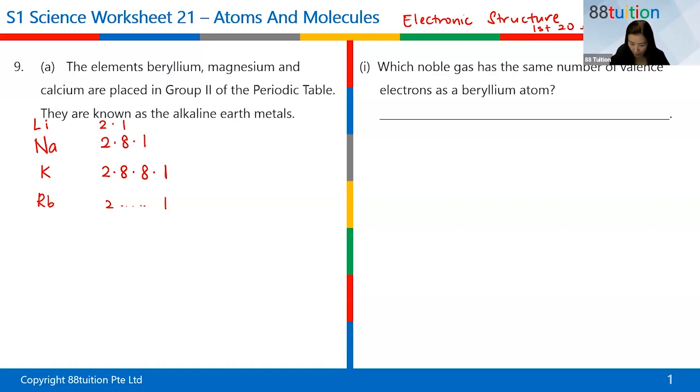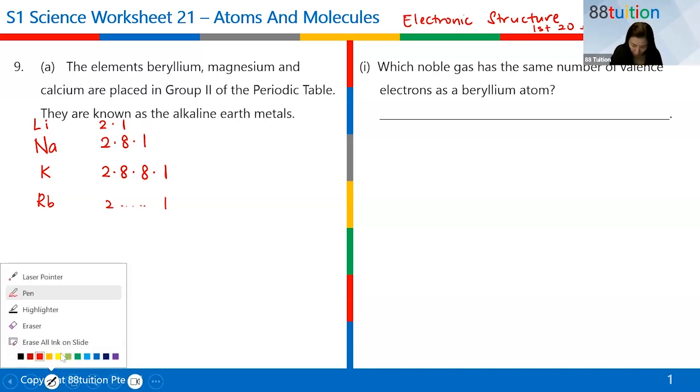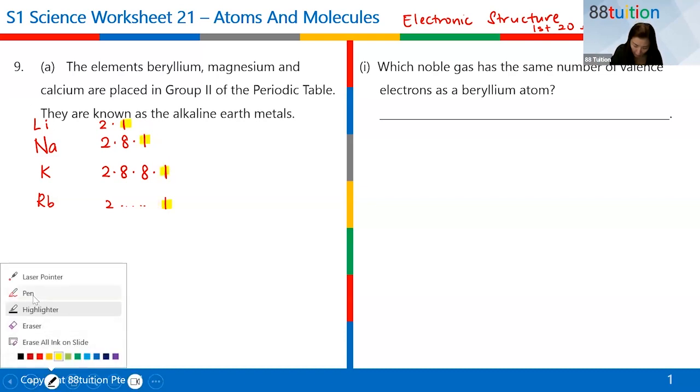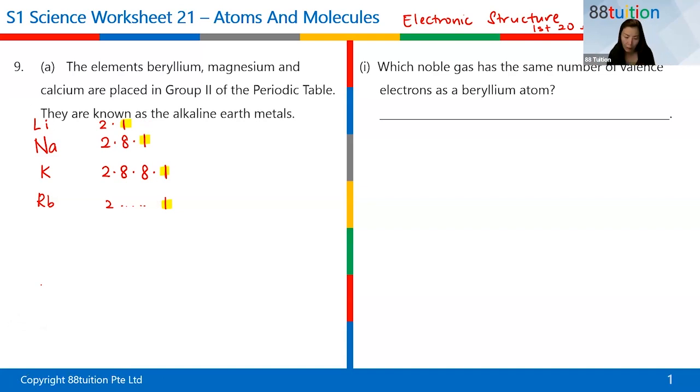That's about it. Now, do you see a certain trend for the last shell? If I were to highlight, can you see that? So what makes them be placed in group 1 is actually because of their outermost shell. In the outermost shell, the number of electrons will actually determine which group they are in.